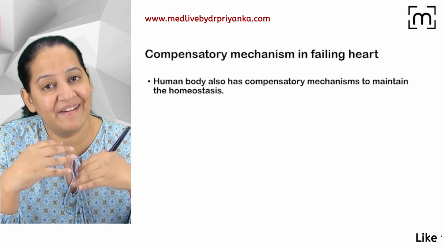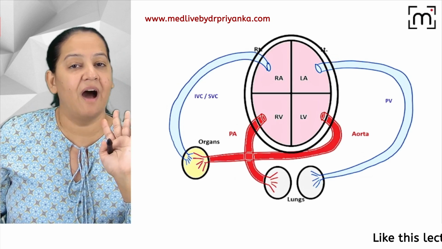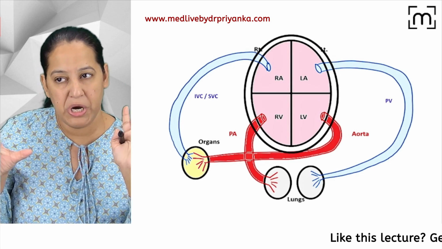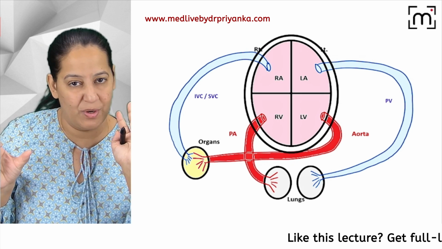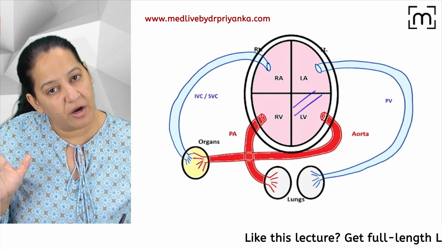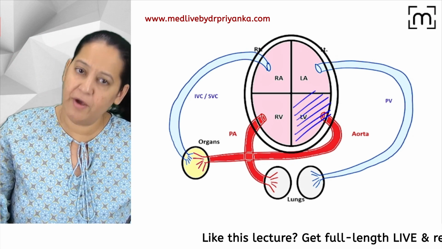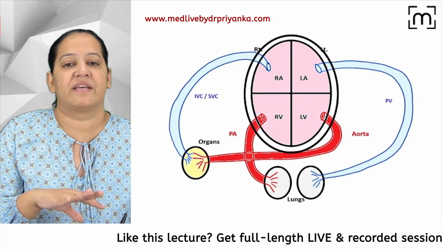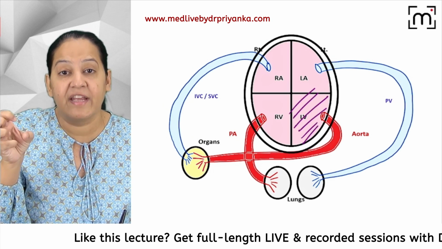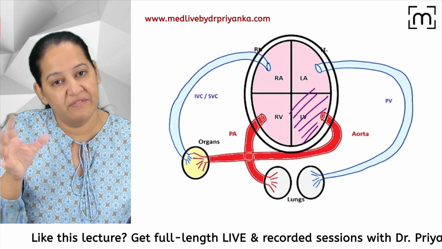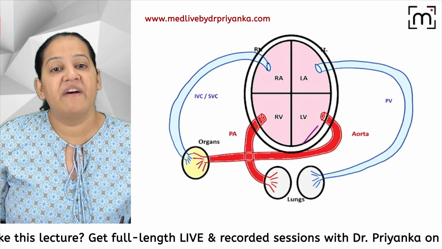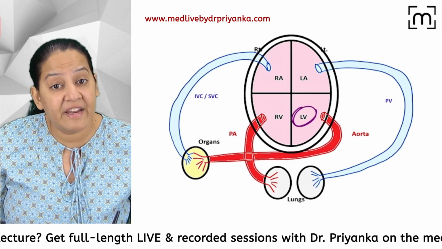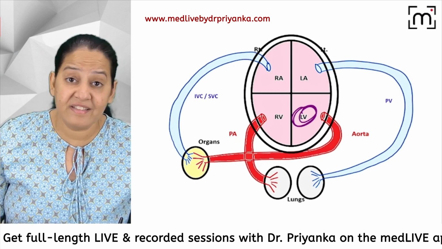Whenever heart failure occurs, whenever the heart is failing, unable to contract, unable to do the systole, most commonly heart failure occurs on the left side, but it can be of the right side. For the sake of understanding, we will take the left side into consideration. The left side is not contracting, showing systolic dysfunction. We will consider that.